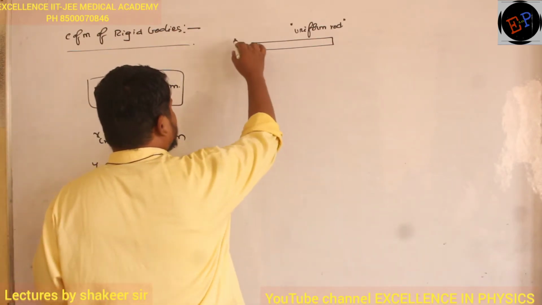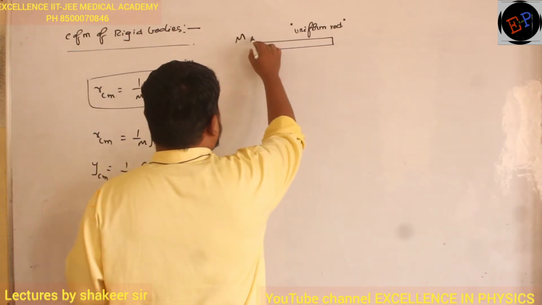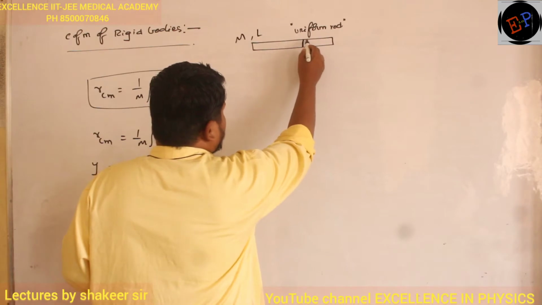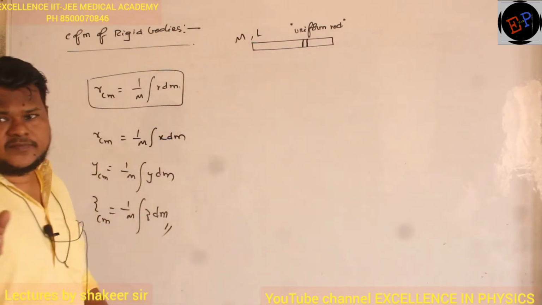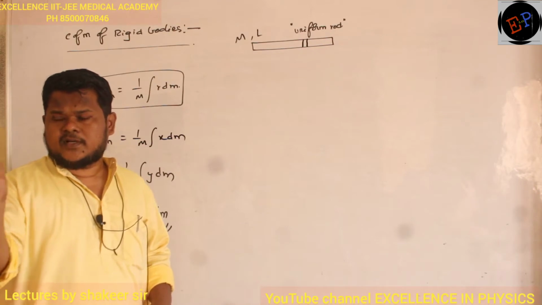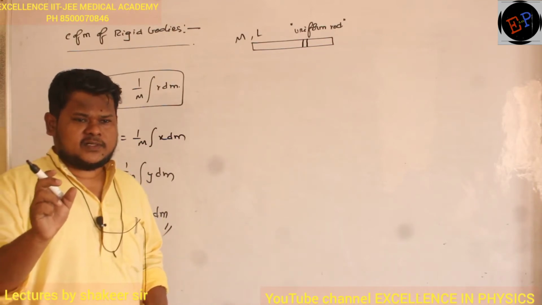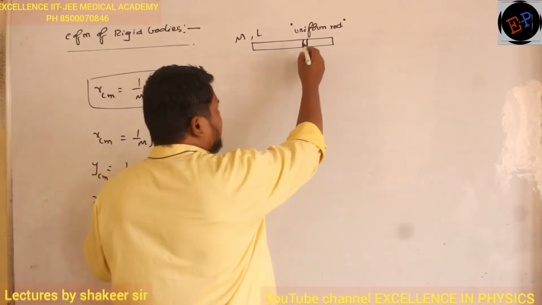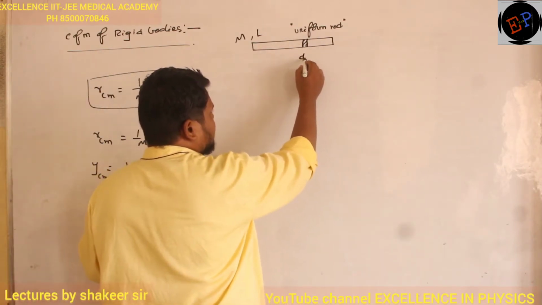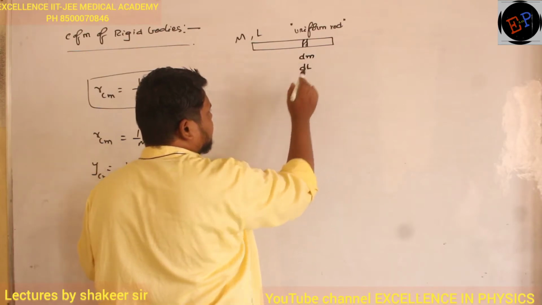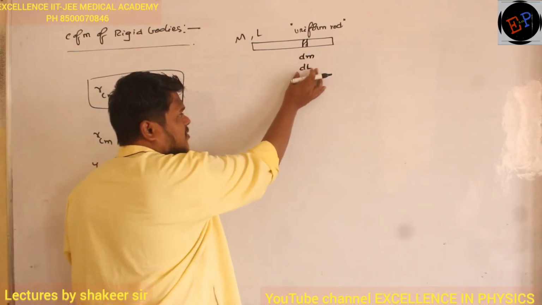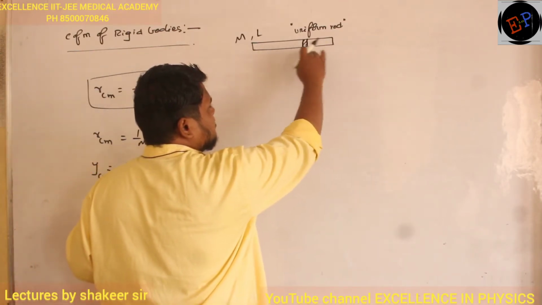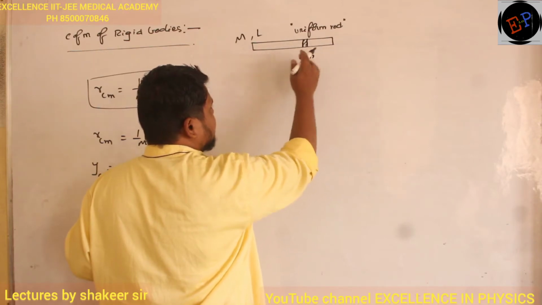So the total mass of this rod is capital M, and the total length of the rod is L. Now I will take a small differential mass on the length of this rod. What I do is take a small differential length. Differential length means a very small length, almost equal to 0. So I am taking a very small differential mass whose mass is dm and whose length is dl. Now definitely the center of mass must lie on this rod only.